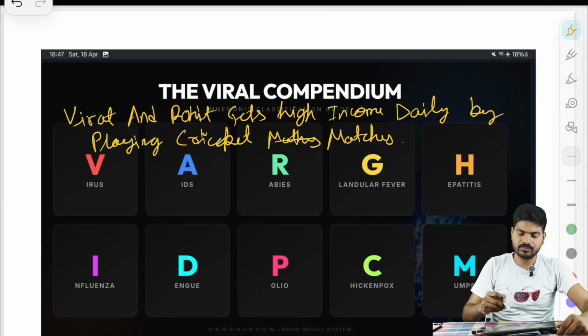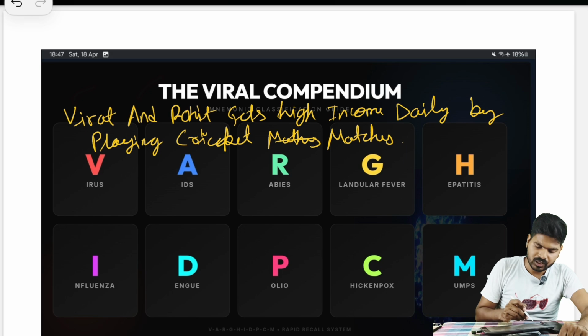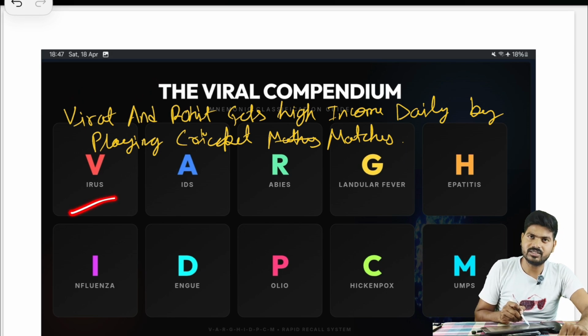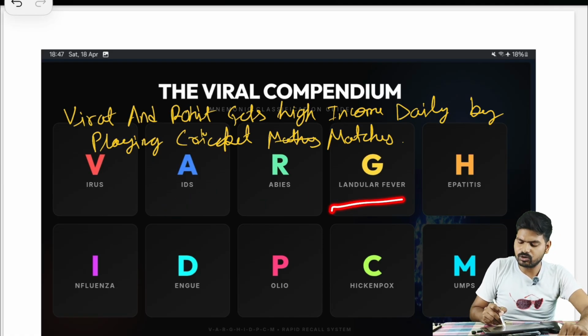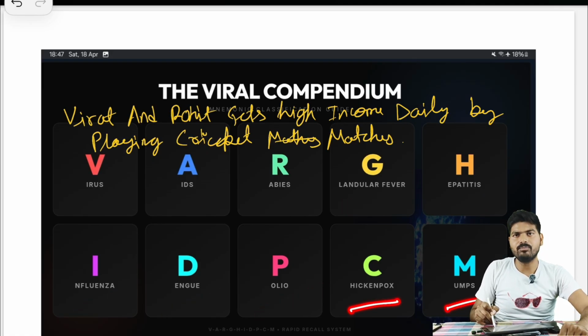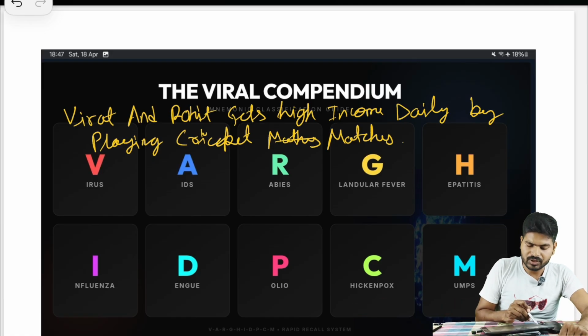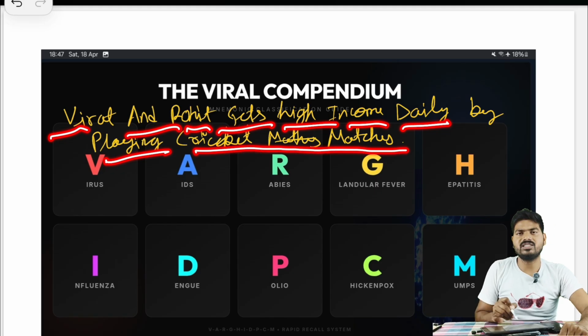Now, here all the capital letters are acronyms. V stands for virus, that is virus only. A for AIDS, R for rabies, G for glandular fever, H for hepatitis, I for influenza, D for dengue, P for polio, C for chickenpox and M for mumps. Now, Virat and Rohit gets high income daily by playing cricket matches.